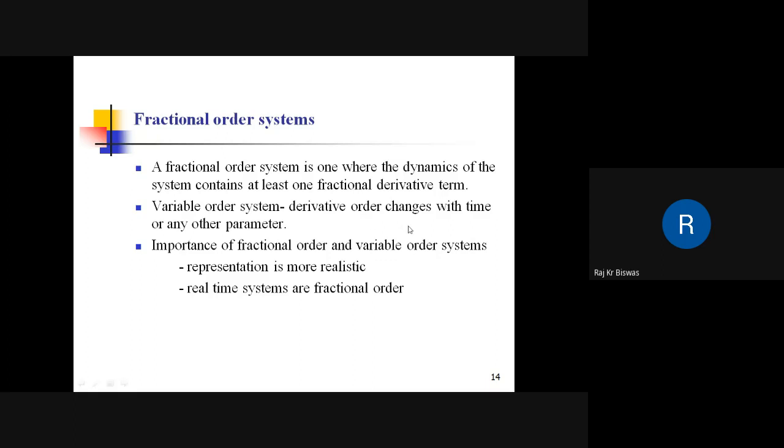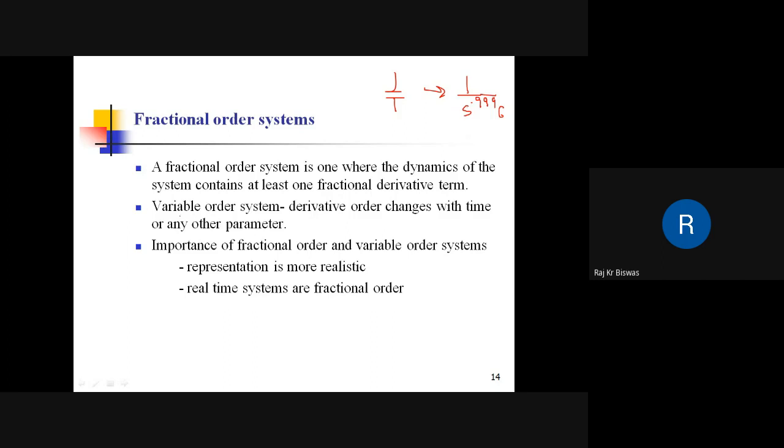Okay. So for example, a pure capacitor is also a fractional order element. Its impedance is not 1 by SC. For a pure capacitor, its impedance is 1 by S to the power 0.999 into C. This is the capacitive impedance. So this is approximated as 1, and we write it 1 by SC.